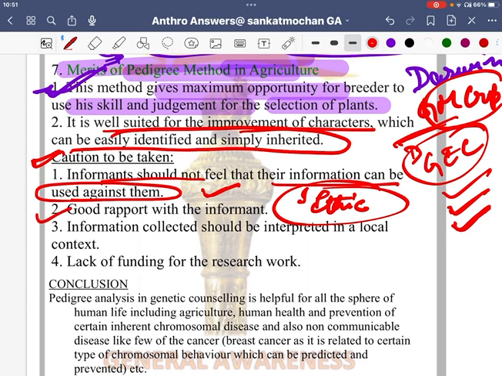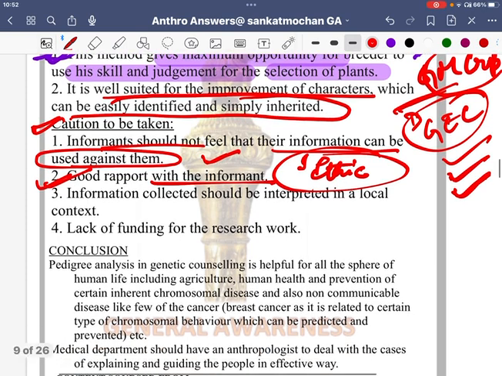Fine. Good rapport with the informant. If you don't have a good rapport, like you have heard about certain private coronavirus so-called testing labs, they are giving the report without testing, just for the sake of getting free leaves. Fine. So this is what is lacking. And most importantly, information collected should be interpreted in local context.